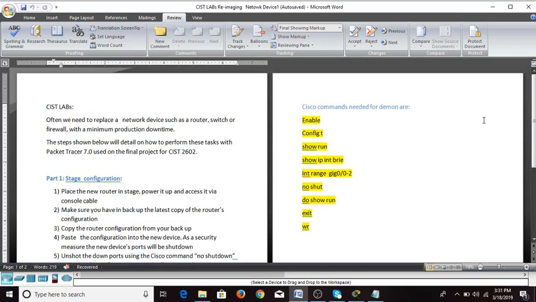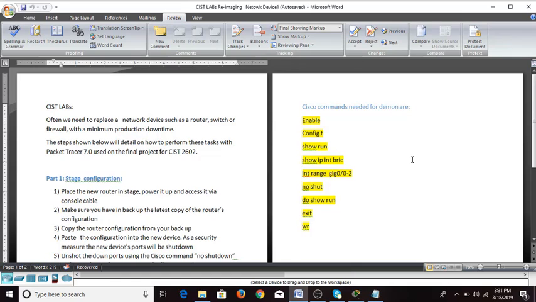On the right side we have 5 commands that you need to know. One is enable, that enables your router to be configured. Second is config T, which is a command that allows you to configure the router. Show run will show the running configuration of the router.